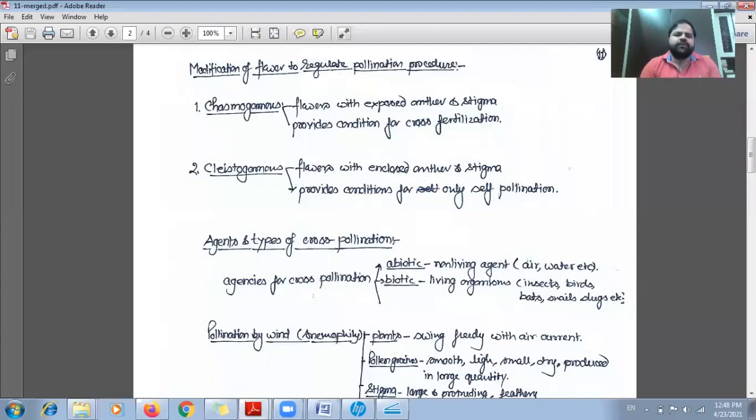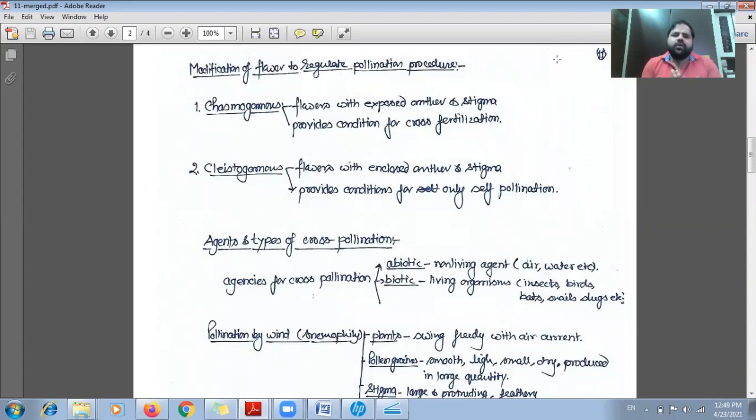Now we see the modification of flower to regulate the pollination procedure. As we can see, there is a wide variation among the plants as well as in their flowers, and we can see the different means they are using for the pollination process.